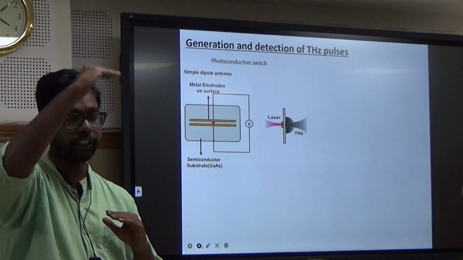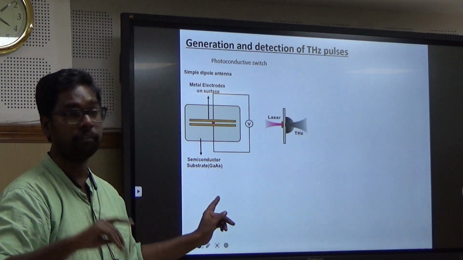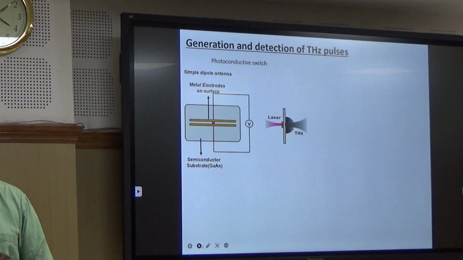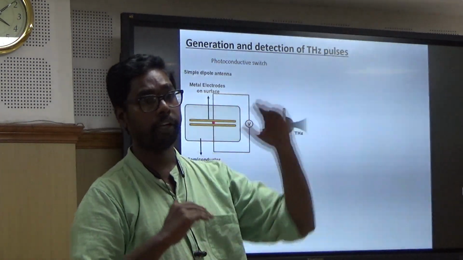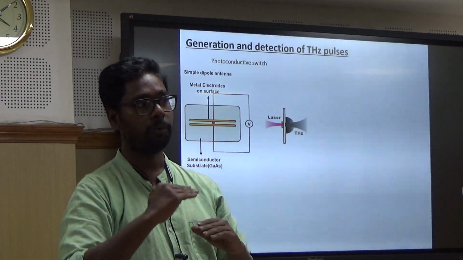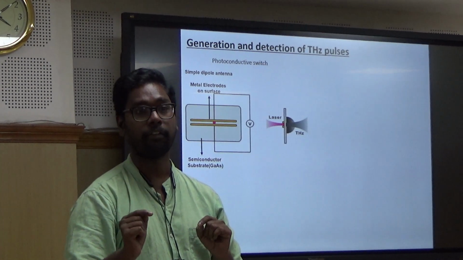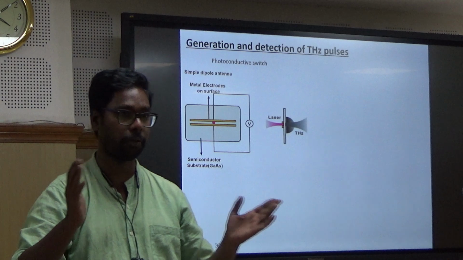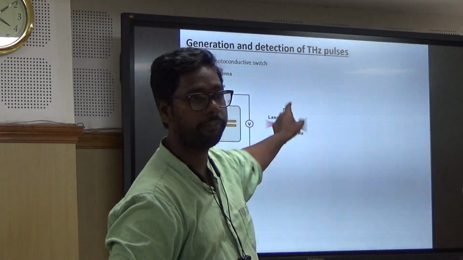Now this excitation and de-excitation should be in the order of picosecond. When we call it a terahertz, 10 to the power of 12 frequency, when you convert it to a time, it's a picosecond. Now you are choosing a material whose excitation and de-excitation times are in the order of picosecond. When an electron excites and de-excites, it emits electromagnetic radiation. That electromagnetic radiation results in the generation of terahertz.